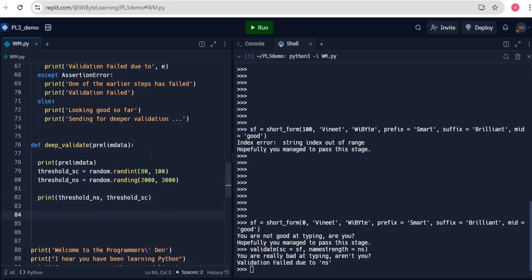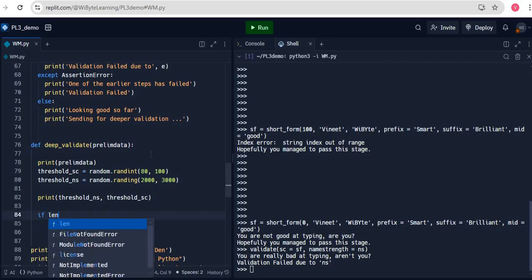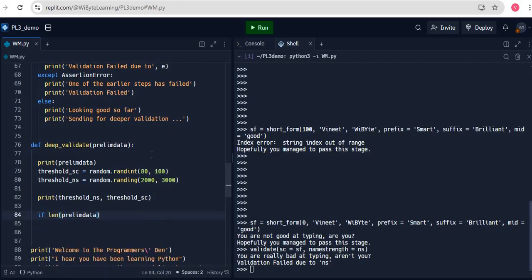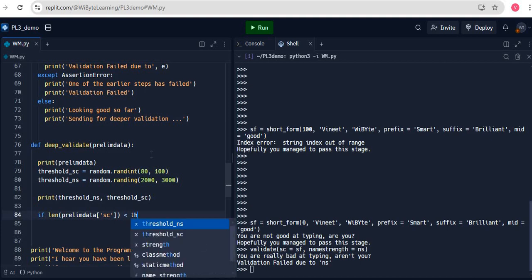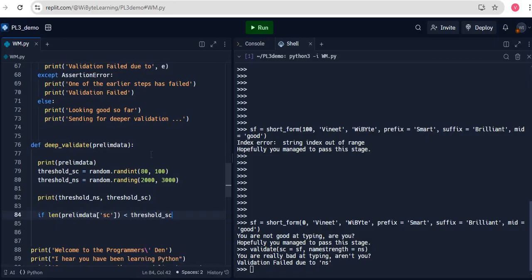And I'll just find out if the values that I'm getting are more than this threshold or not. This is all quite arbitrary, by the way. I just say, look, if the len of prelim data, remember the keys are SC, the short code, so I look at prelim data SC, which is the short code for me. If that is less than threshold SC, which means that my short code is smaller than, let's say, 80 characters, most likely it will be.